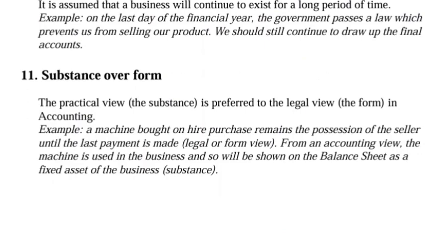So let's look at the substance over form. The practical view, the substance, is preferred to the legal view, the form, in accounting. Example: a machine bought on hire purchase remains the possession of the seller until the last payment is made. That is the legal or form view. From an economic accounting view, the machine is used in the business and so will be shown on the balance sheet as a fixed asset of the business, which is substance. So that's what substance over form means in general.